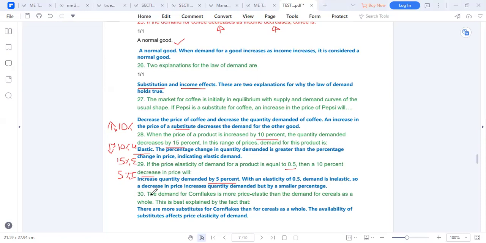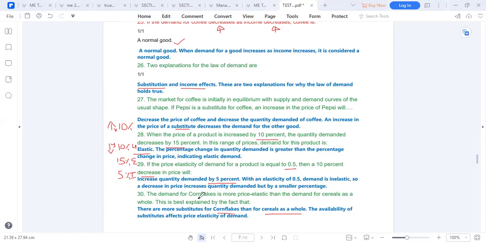Question number 30. The demand for cornflakes is more elastic than the demand for cereals as a whole. This is explained by the fact that there are more substitutes for cornflakes than there are for cereal as a whole. So the availability of substitutes affects price elasticity of demand, which is true.